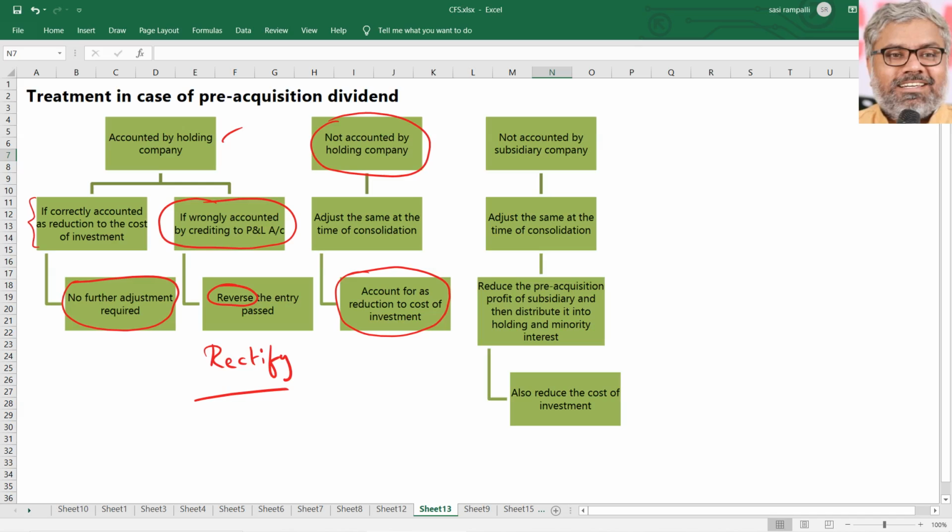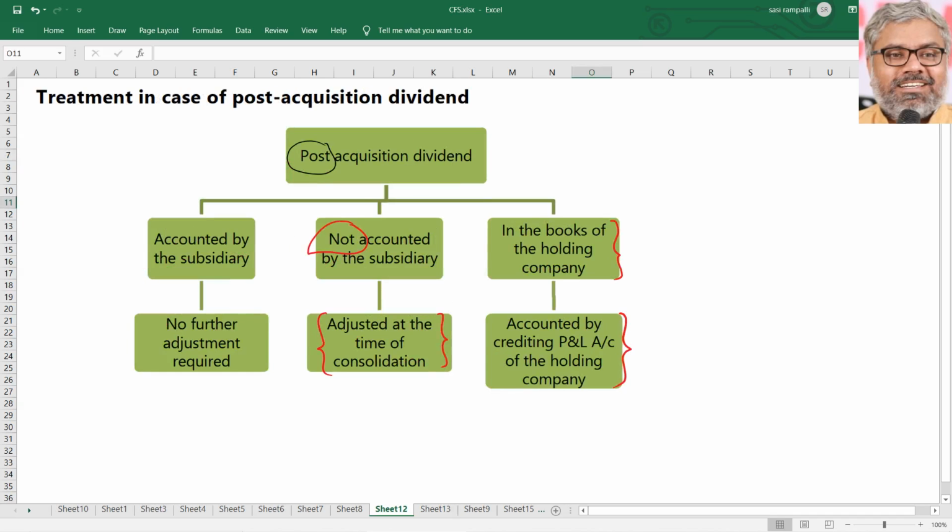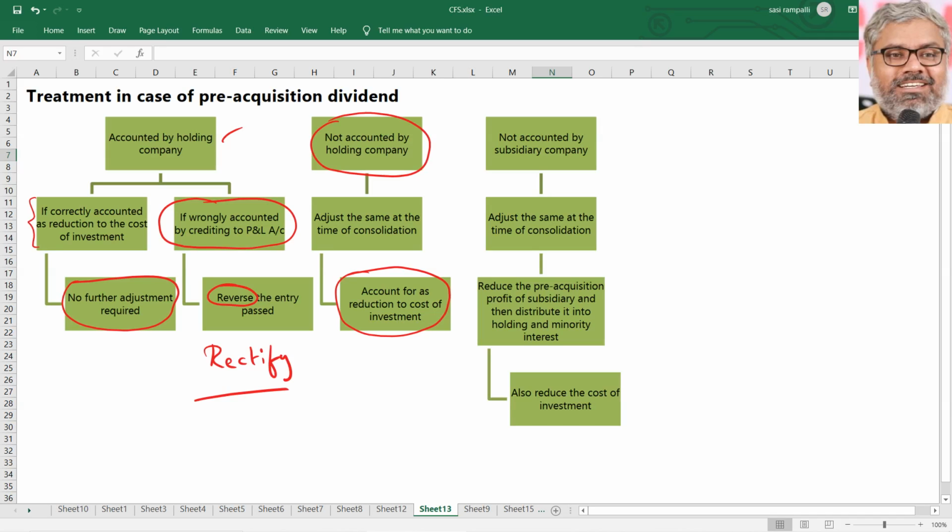But for that, we should know the concept first. Simply, what is the concept? Post-acquisition dividend is revenue in nature, so the holding company can happily credit it to the P&L account. Whether it did it or not, we don't know. That will be given in the question. But ideally, that's what they are supposed to do. Same way, pre-acquisition dividend that is received by the holding company should be reduced from the cost of investment. That is the treatment. How they did it, whether they did it or not, depends upon the question.